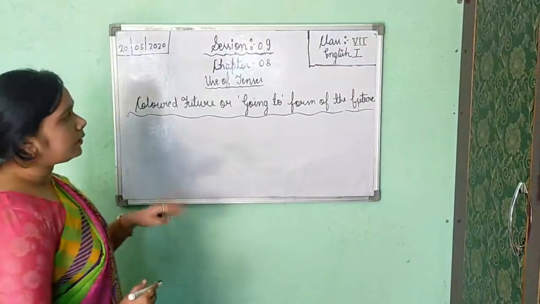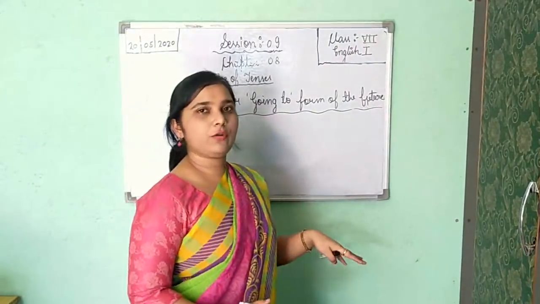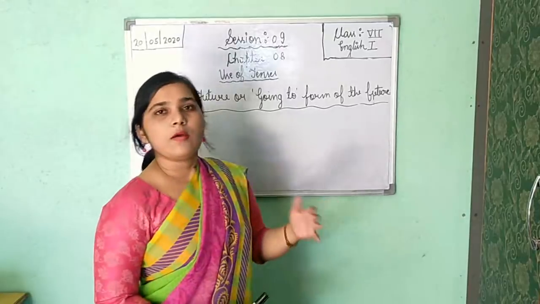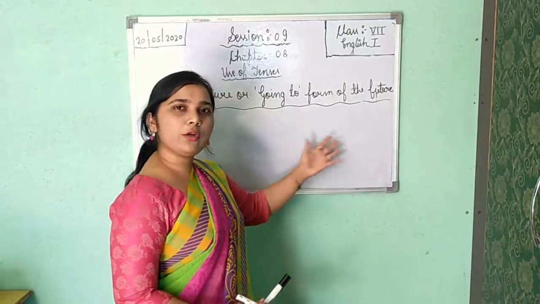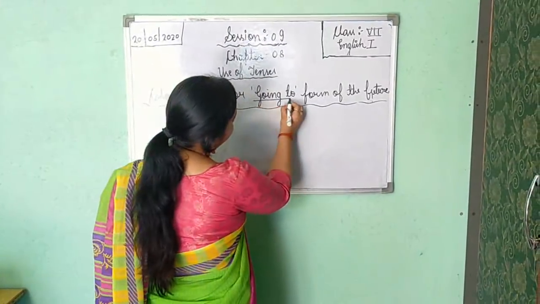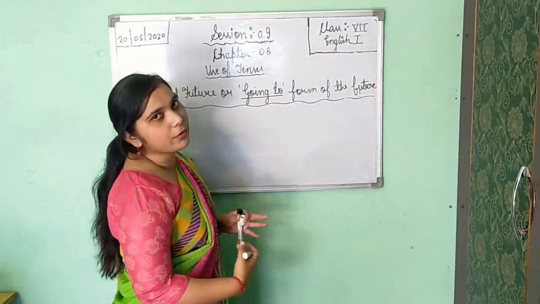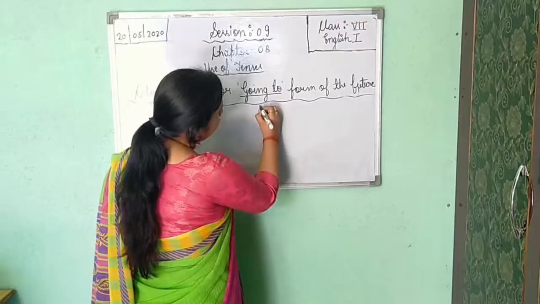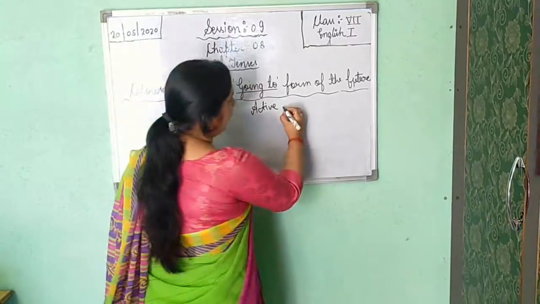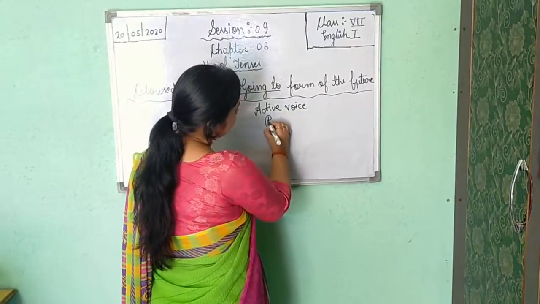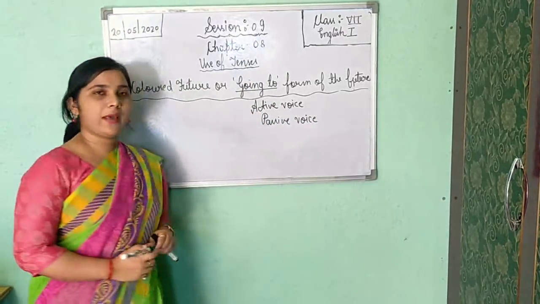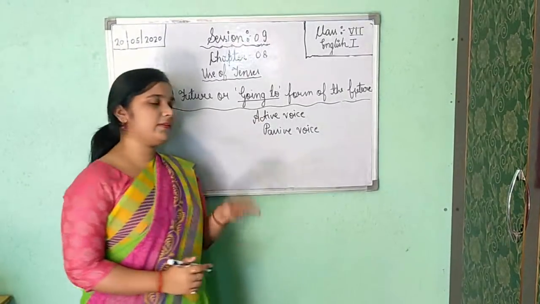In modern English, in ancient time we were not using going to form, but nowadays each and everyone while speaking, writing, talking, in conversation, is using going to form with the verb of future tense. Now see, you will use going to form in two ways, as I have told you. Voice is the form of verb. First one is your active voice and the other one is your passive voice. Two kinds of voices are there.